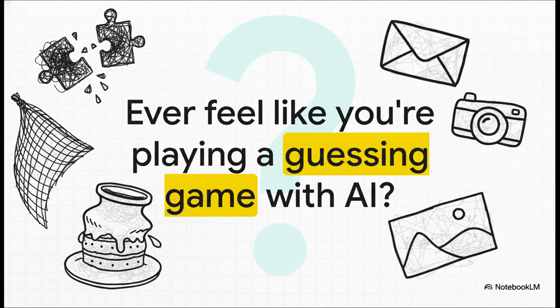You've totally been there, right? You ask for something really specific, like a professional marketing email or a consistent look for a product photo, and the AI comes back with something, well, let's just say creative. And it's so frustrating when you need precision, not just a random shot in the dark.